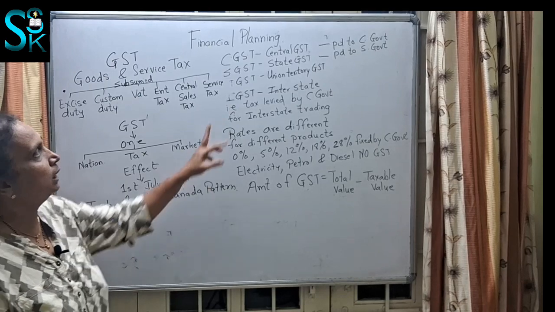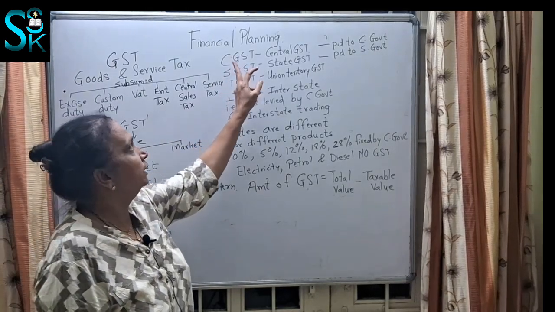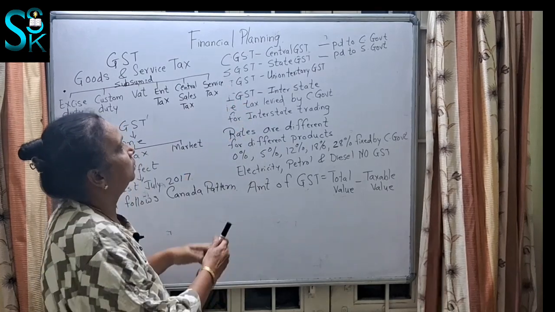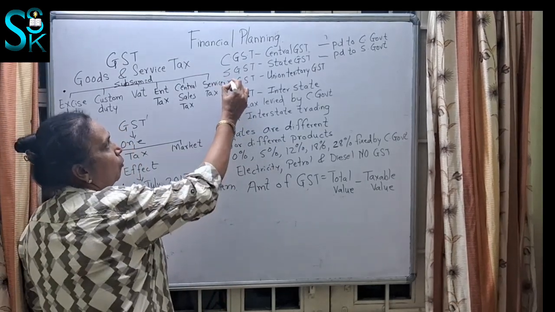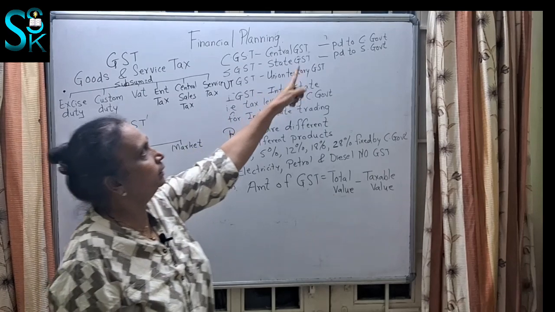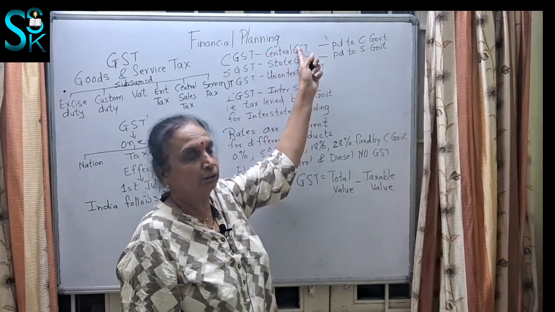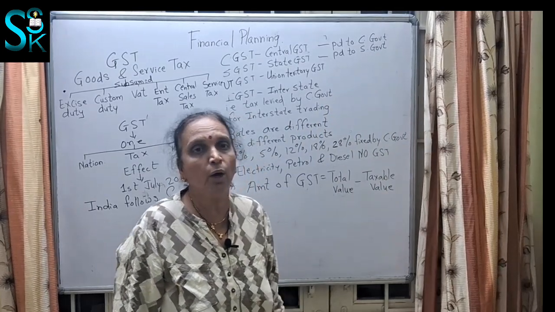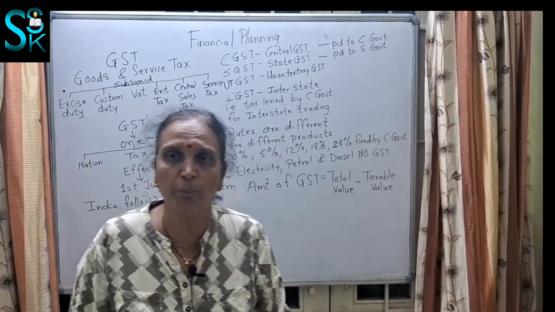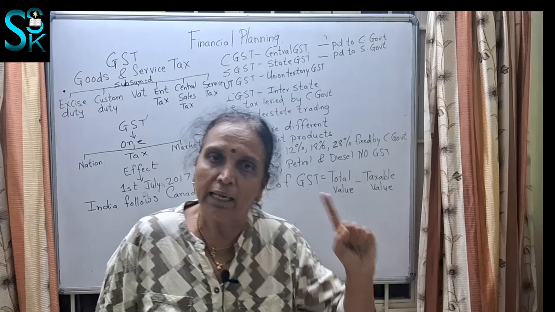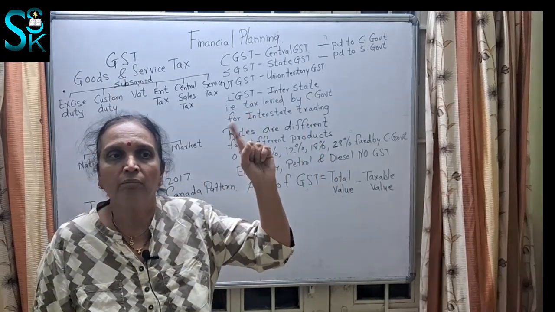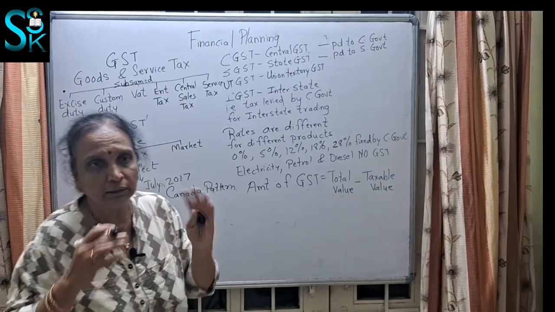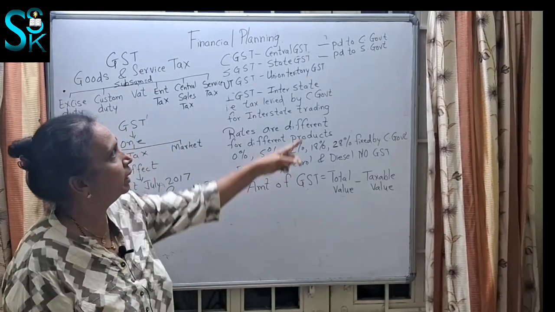Now in this GST, many terms are coming, like CGST, SGST, then UTGST. What is CGST? It is nothing but central GST. Central GST is paid to the central government. You know, our country is a federal form of government, which has a central government, that is at Delhi, or the whole nation's parliament, and then we have the Vidhan Sabha and Vidhan Parishad, that is the state government.